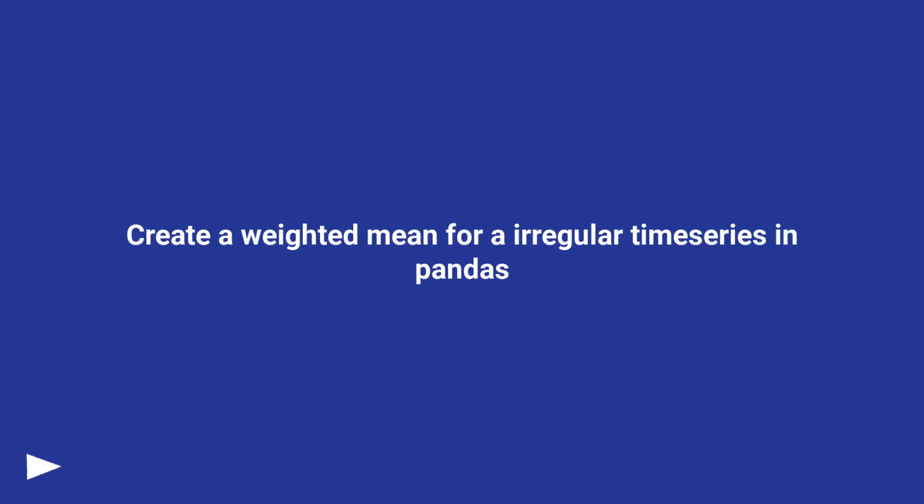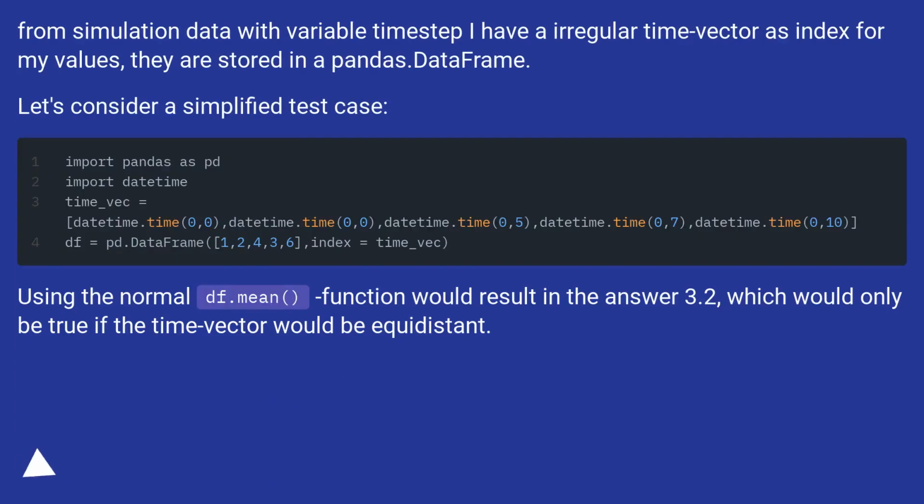Create a weighted mean for an irregular time series in pandas. From simulation data with variable time step, I have an irregular time vector as index for my values. They are stored in a pandas DataFrame. Let's consider a simplified test case.